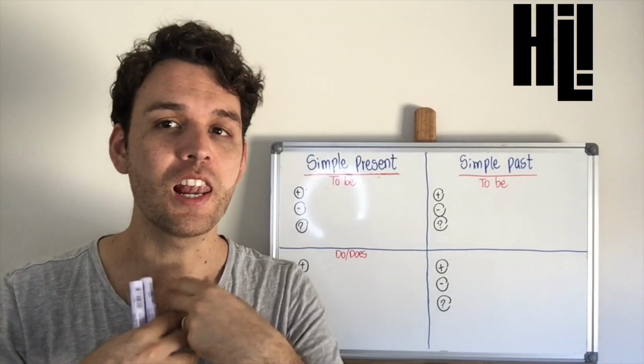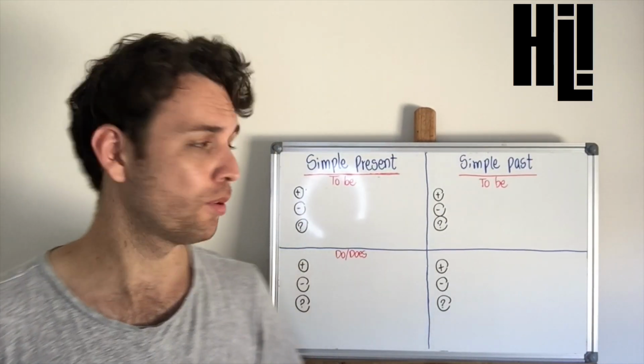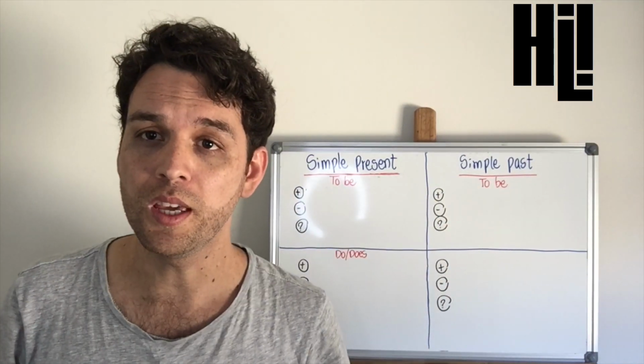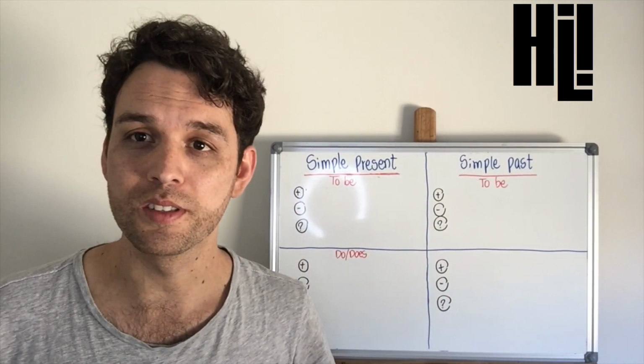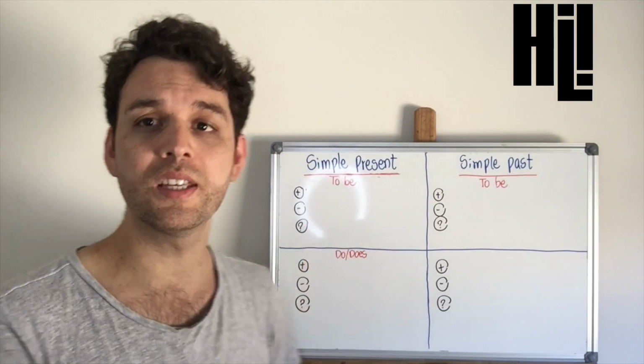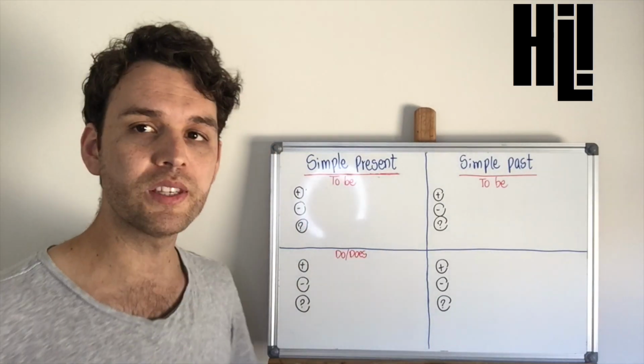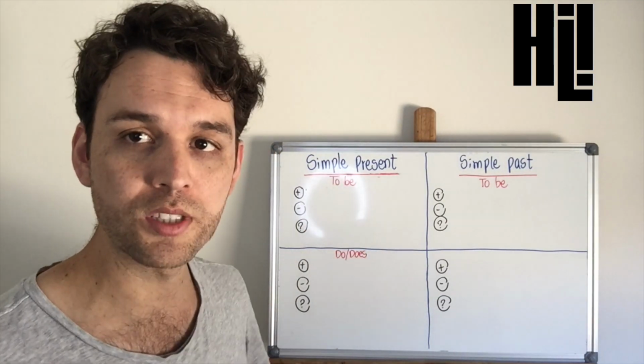Both tenses have a lot of similarities. For example, both use the verb to be and both use auxiliary verbs. We are going to start with the simple present using the verb to be. In the simple present we have three different forms of a verb to be.